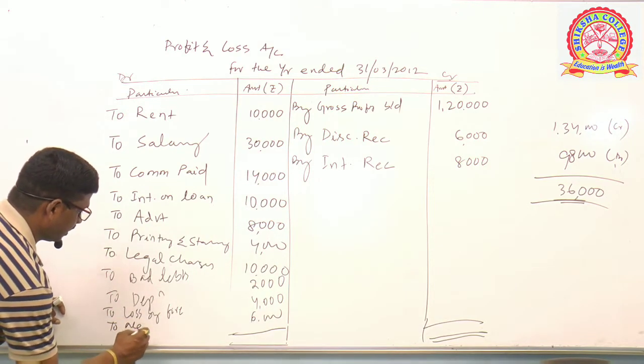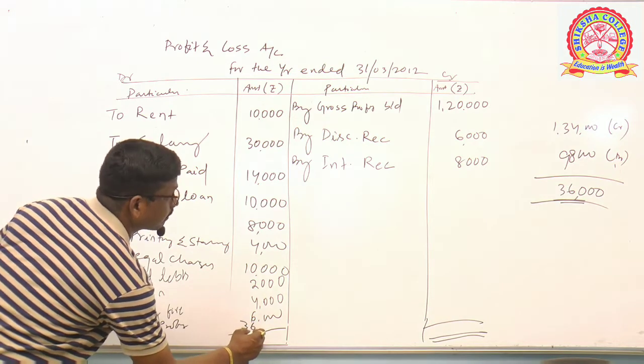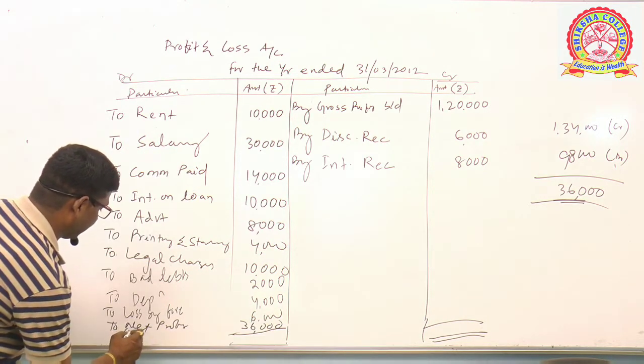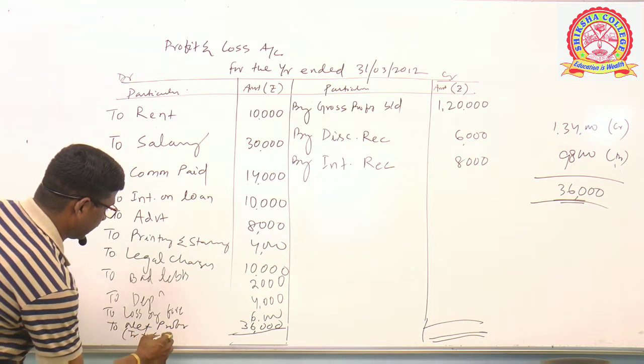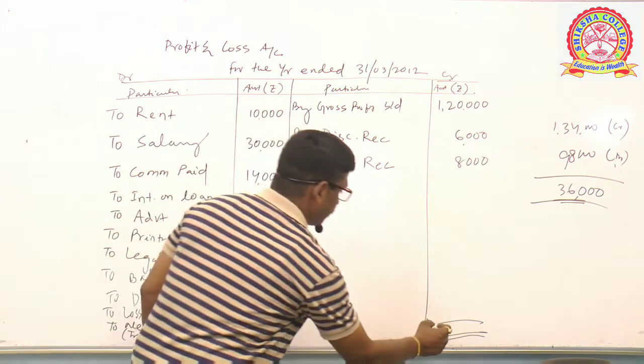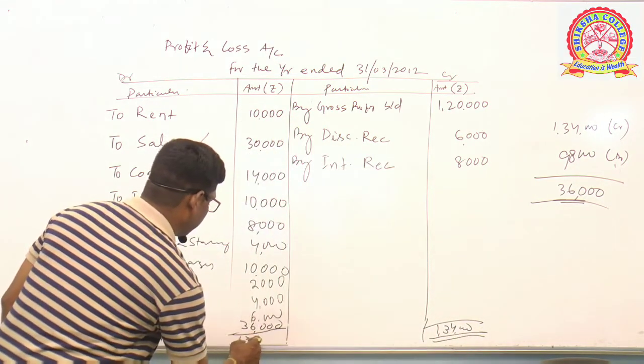To net profit 36,000. Don't forget to write transfer to capital. Total is 1,34,000 on both sides.